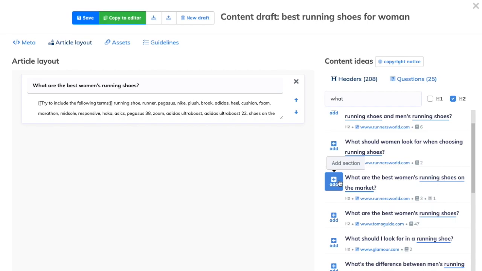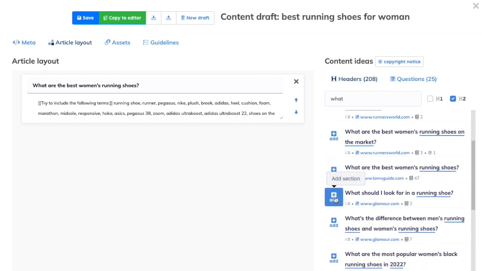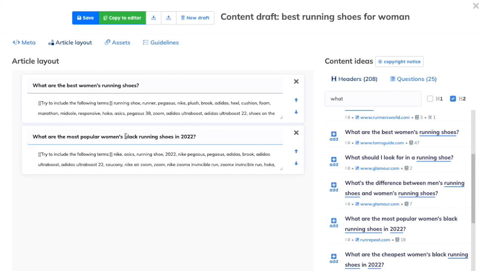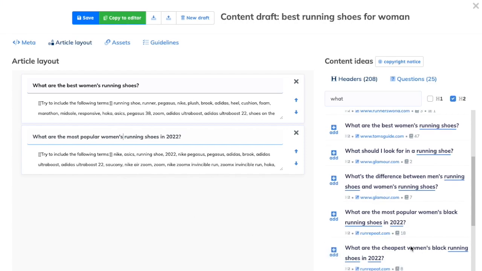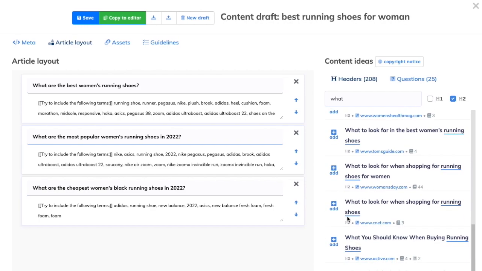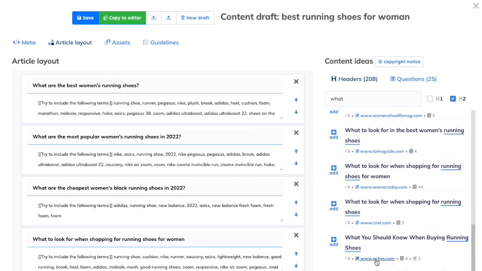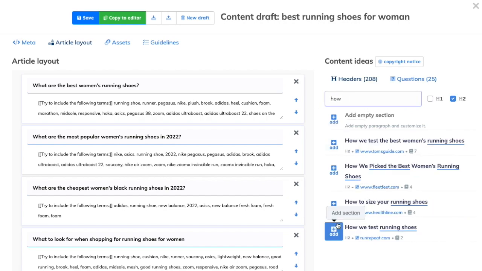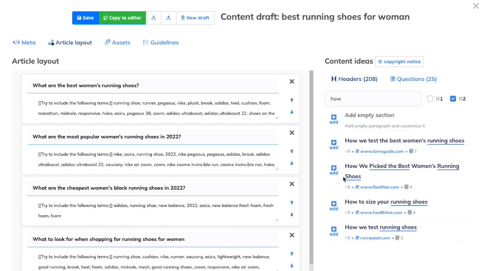I would say, for example, okay, we can say what are the differences between woman and man, but I wouldn't really cover this. I will cover this one: what are the most popular running shoes in 2022, and what are the cheapest ones as well. So popularity doesn't mean that they are affordable. What to look for, yes. And then you can go for how, and you can see how to test running shoes, how to pick.